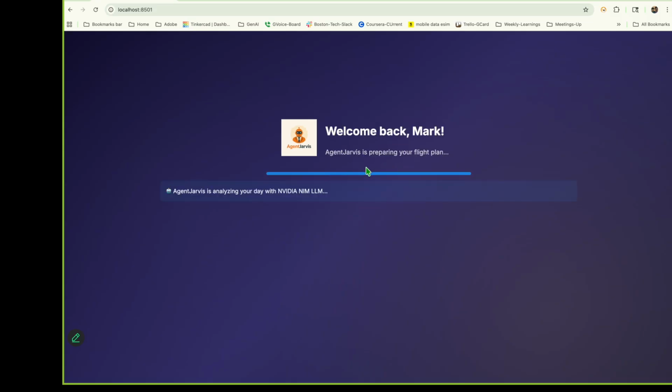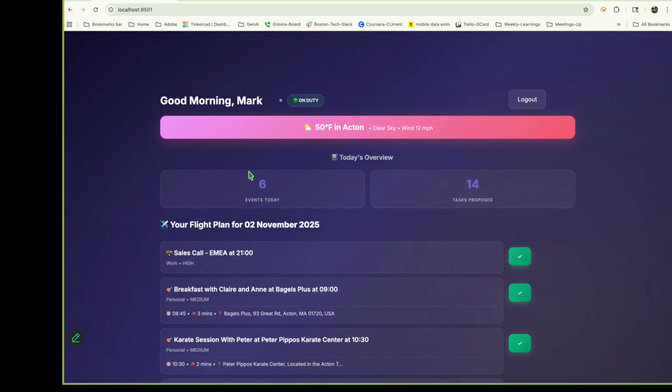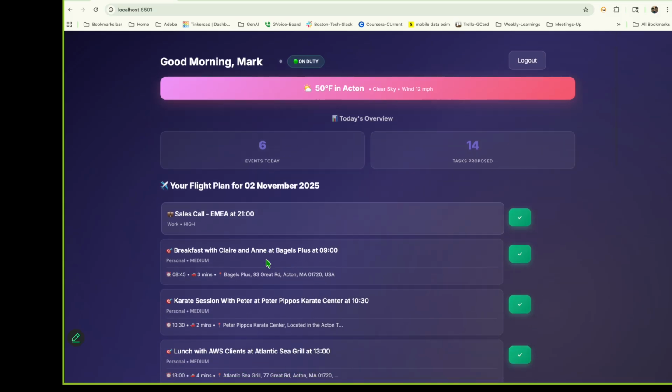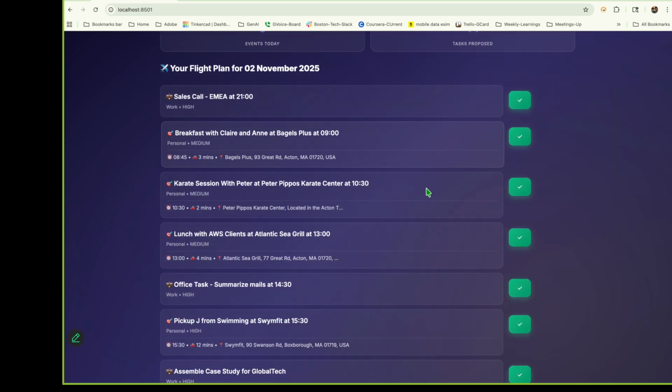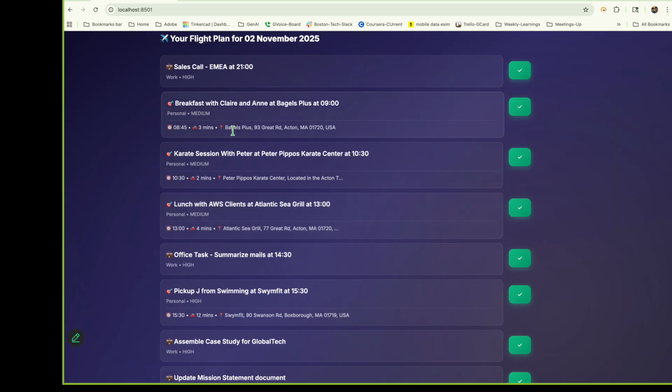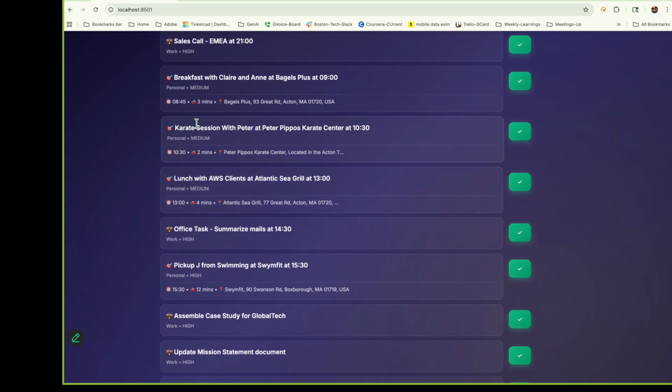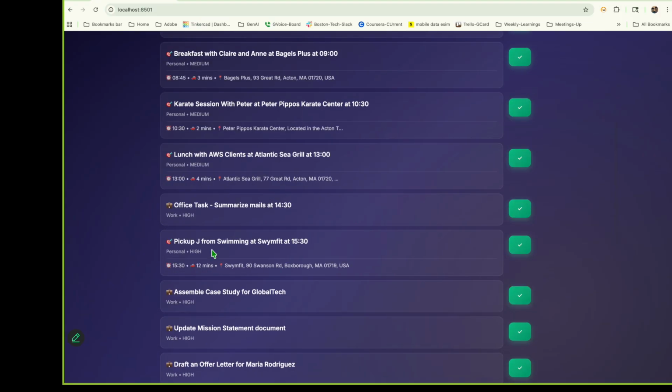This is on duty and it is working with the NVIDIA NIM LLMs, and the flight plan is generated for Mark. You will see there are 6 events and 14 tasks processed, and the LLM helped us with categories like personal and medium, and which is an event, deriving the duration to travel, location information, and what time they should start if they have to meet. That's all calculated here.